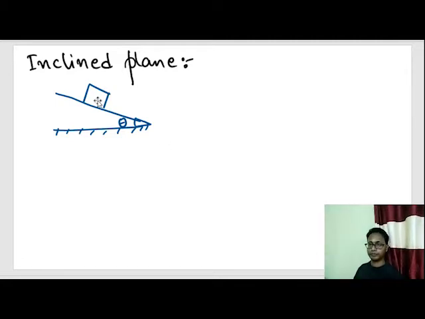Now, the most important concept out of inclined plane is, up till now we have been solving in y-axis and x-axis. This was the vertical, this was the horizontal. But we up till now used to break our vector components into this vertical axis and horizontal axis.